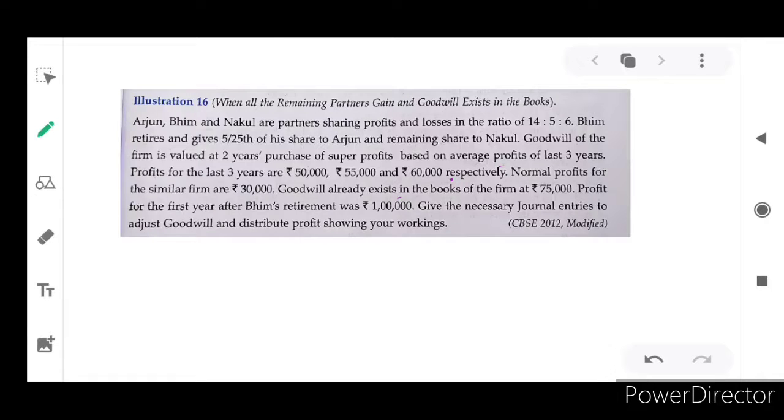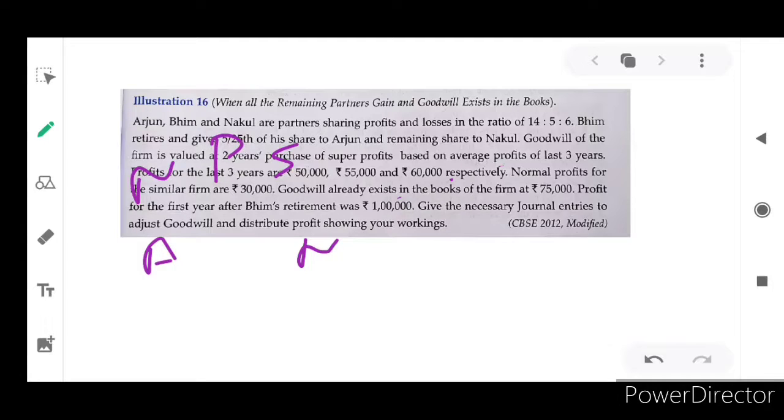So what is their old profit sharing ratio? 14:5:6, isn't it? So Bhim's share of profit is 5. Bhim has gone and the remaining will be 14:6 only. So, calculation of the new profit sharing ratio for Arjun and Nakul.